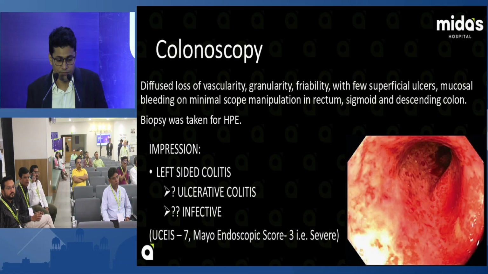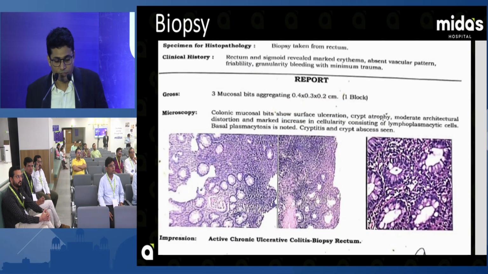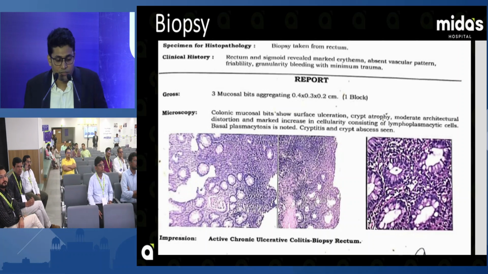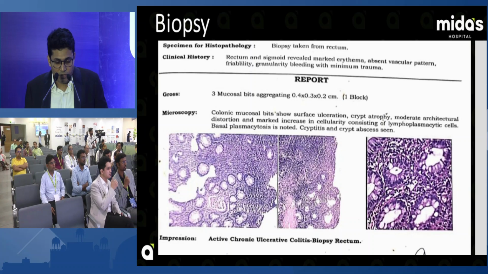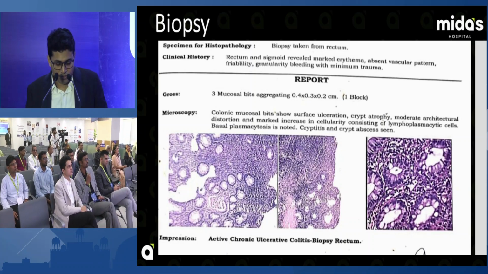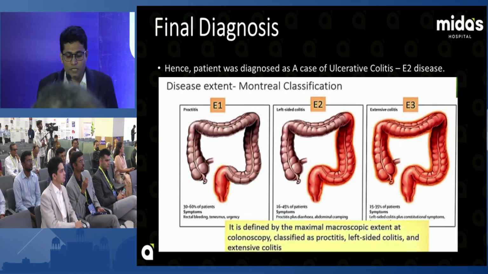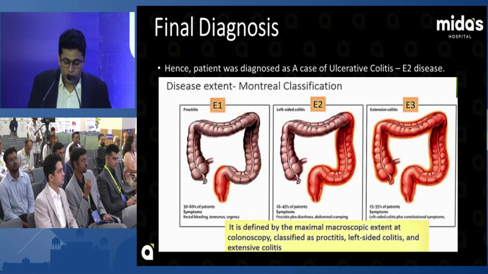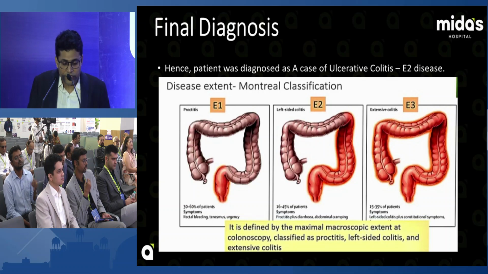index was 7. We then took a biopsy from the colonoscopy, and it showed cryptitis, crypt distortion, and loss of crypt architecture. That is, it is a confirmed case of ulcerative colitis. So the final diagnosis was ulcerative colitis, a left-sided colitis, because of involvement of the rectum, descending colon and left side of the colon. So what is the natural history of the disease in ulcerative colitis?